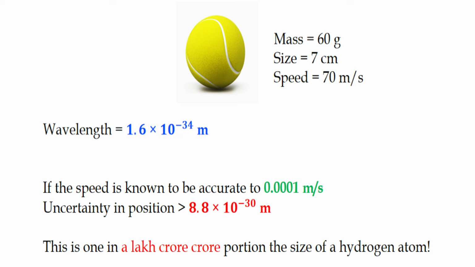10 raised to minus 30 meter is a very small distance. It is actually a lakh crore portion the size of a hydrogen atom. So, such an uncertainty in the position of a tennis ball cannot be even detected, or it cannot be even imagined. That is why for a macroscopic daily life object like a tennis ball, the wave nature or even the uncertainty in the position is not visible, or even it is not readily apparent.